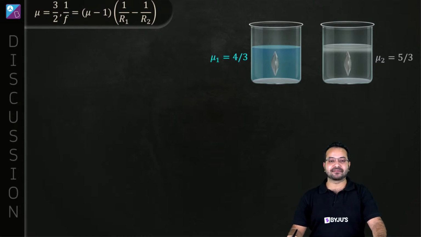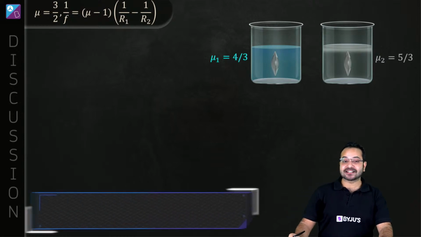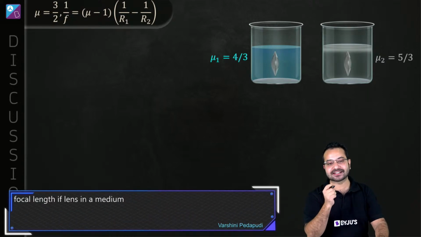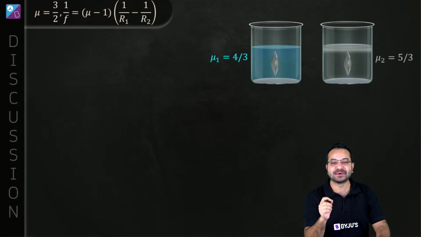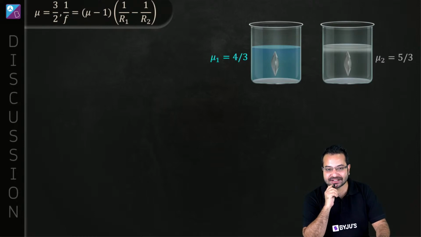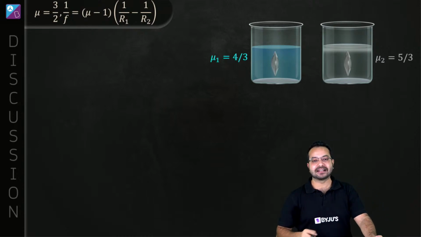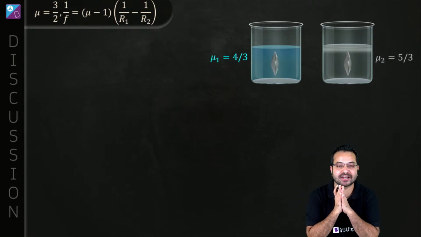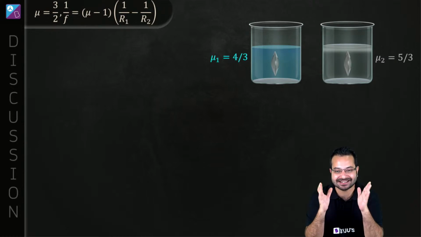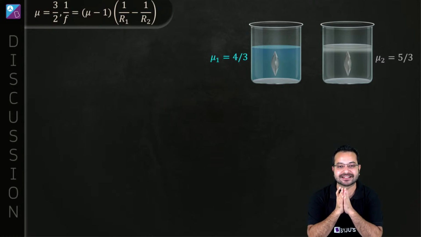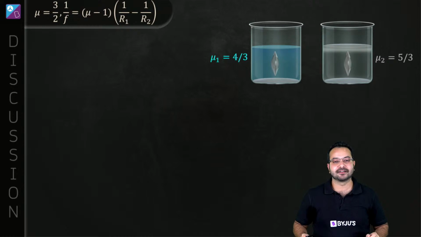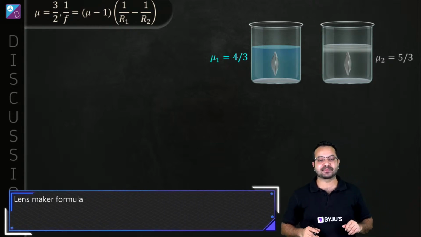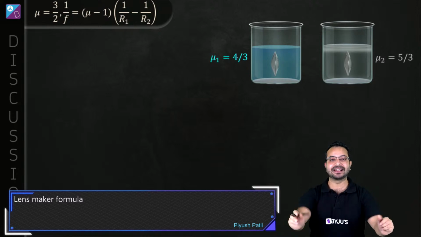Okay, focal length if lens is in a medium. That's again a very smart answer, a very clever answer, because yes, that is the situation we are dealing with. But I want to know what is the expression, what is the formula, or what is the concept that we need to use over here. Yes, Swastika has got that right. Lens formula. No, I'm so sorry. Not lens formula. It's similar, it's related, but it's not lens formula. There's a difference between lens formula and lens something formula. Lens maker's formula. Yes, absolutely, Piyush. Yes, we are dealing with lens maker's formula.